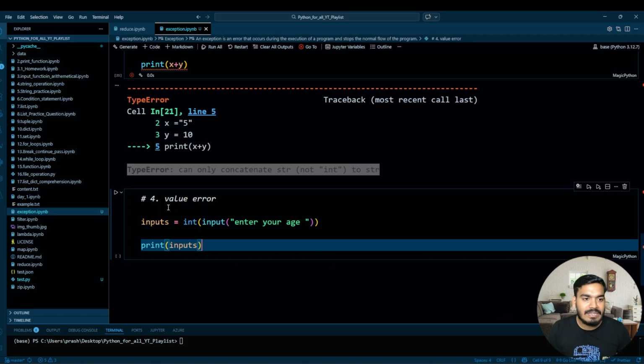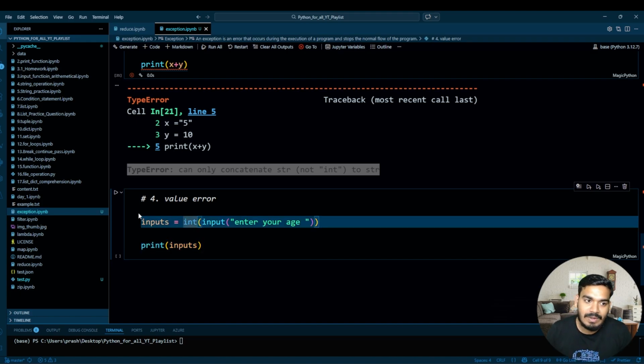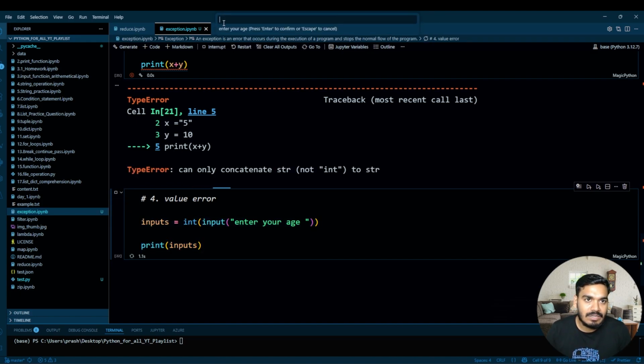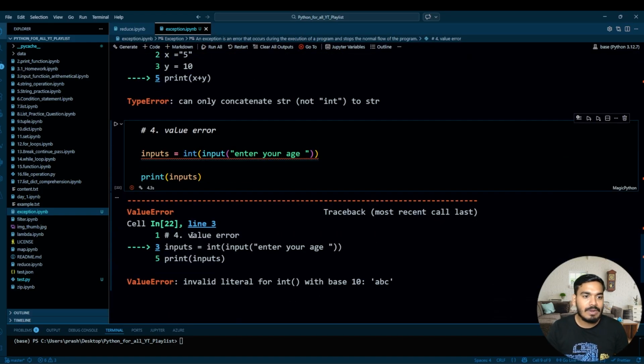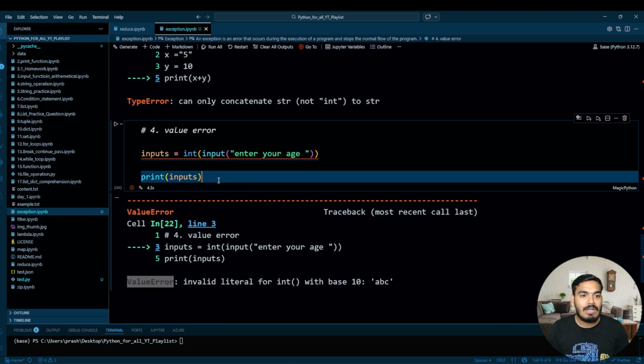As soon as you execute this, the line of code is expecting an integer, right? But if you write over here abc, that is a str, what do you get? You get the value error over here. Perfect. And it will not allow the further lines of code to execute, of course.